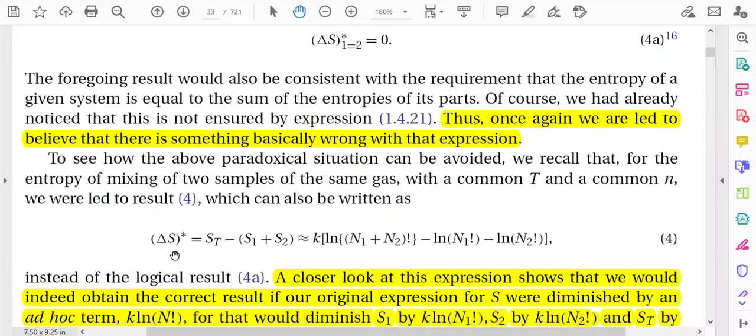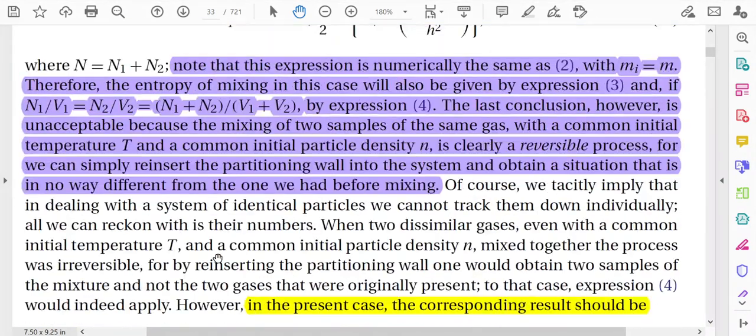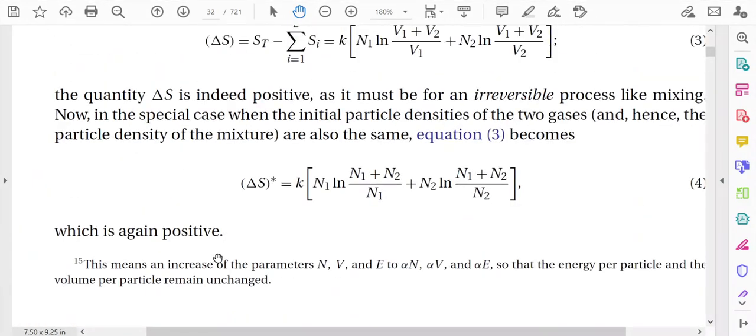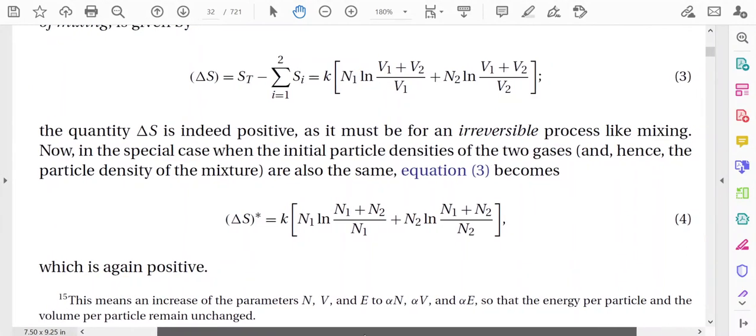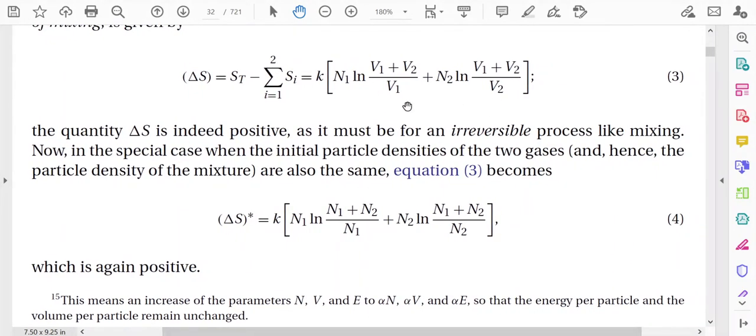So what is the way? You see this new expression, we are writing delta S which we have derived earlier. Derived earlier means you see the equations again. We have derived two forms. This is equation 3 and this is equation 4. They are actually the same. The only thing is that here we have assumed the densities of the gases are equal. That is why (V1 plus V2) by V1 can be written as (N1 plus N2) by N1.